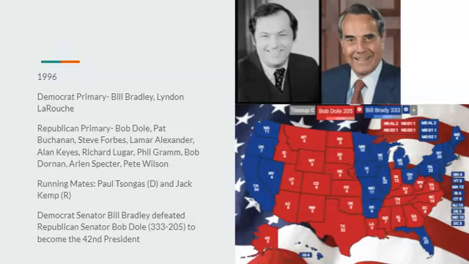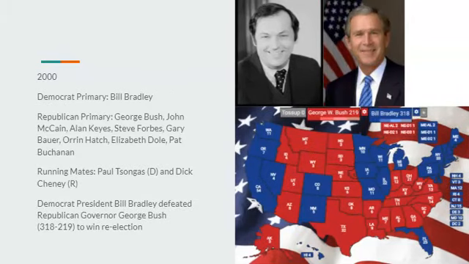And he would have a very uneventful first term. As we go into 2000, he would win the nomination without opposition. And on the Republican side, we'd have quite a bit of challenges. However, George W. Bush, the son of the former president, George H.W. Bush, would run. And he would still choose Dick Cheney as his running mate, the former defense secretary.